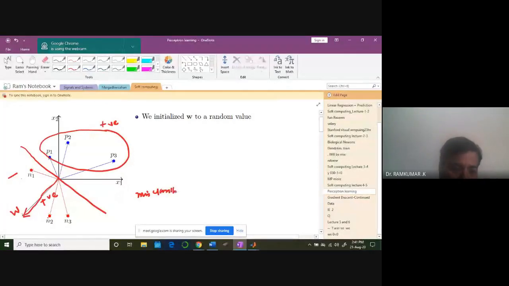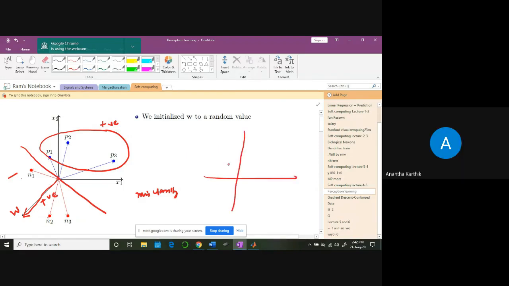In order to get a negative value here, the weight should point in this direction. Then only you get an angle more than 90 degrees and get a negative value. Do you understand clearly what I'm saying? Yes, sir. So these are all the positive points.